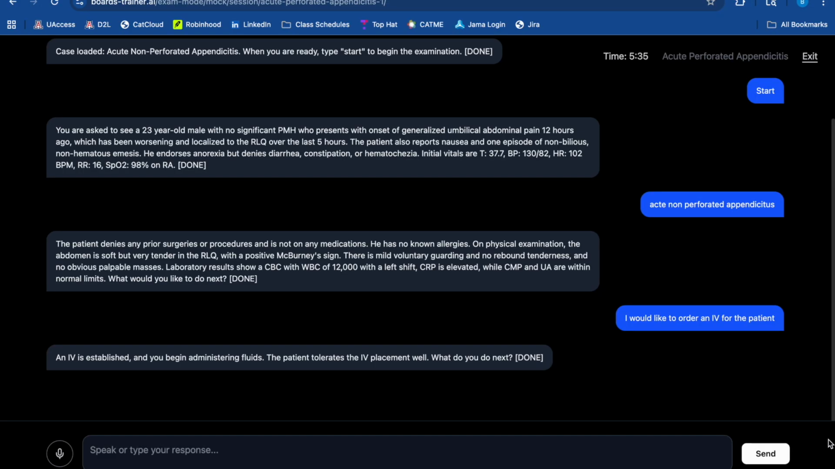An IV is established, and you begin administering fluids. The patient tolerates the IV placement well. What do you do next?